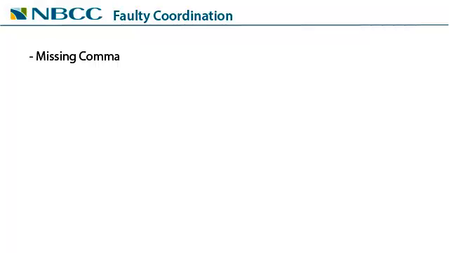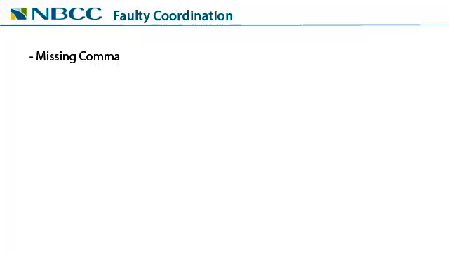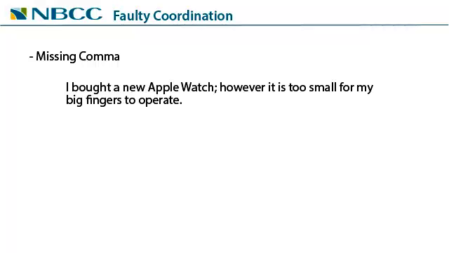Another way to make a compound sentence is with a semicolon, and sometimes this includes words such as however, frequently, consequently, or therefore. These aren't joining words, but they do show a close relationship between the sentences. For example, "I bought a new Apple Watch; however, it is too small for my big fingers to operate." It's fine to make this compound sentence with a semicolon, but if you use a word like however, it should be followed by a comma.